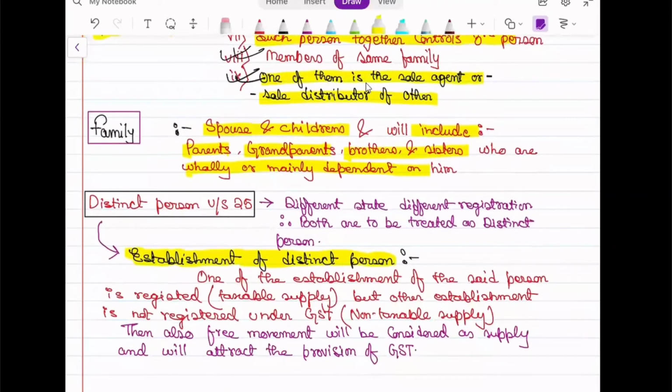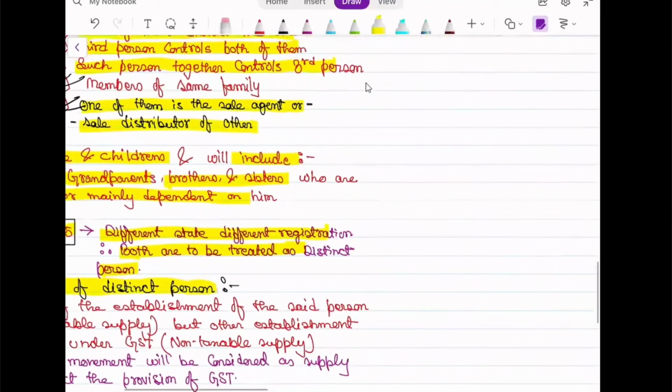So what do we mean by distinct person? Distinct person is given under section 25, not at all important. Different state, different registration, both are treated as distinct persons. I've just written it in very simple language: different state, different registration area.